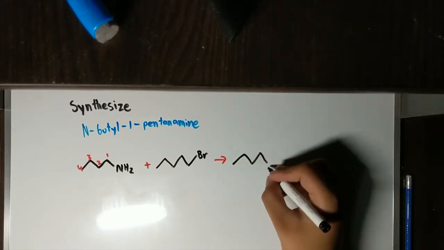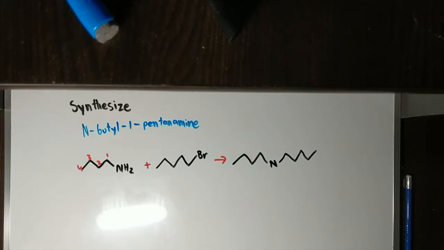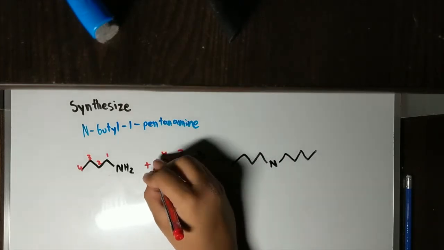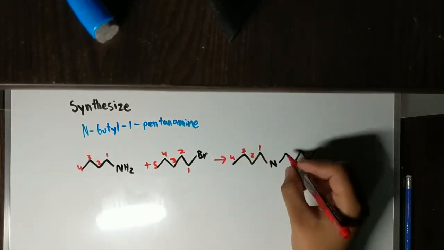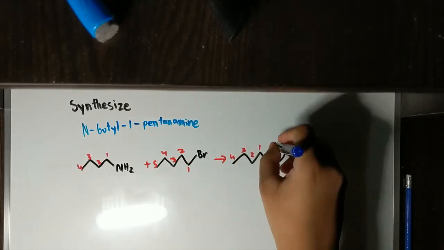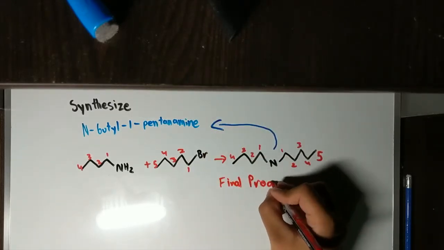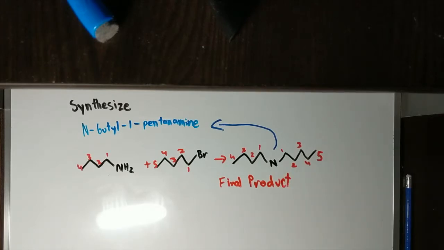The bromo that is connected to the 1-carbon chain is going to be bumped out by the N. That means there's only going to be 1 H connected to it with 5 carbons on one side and 4 carbons on the other side. The 5-carbon chain is our main chain, as you can see in the final product, and there's a butyl which has 4 carbons as the side chain. See, we got our final product. Clap it up, guys. That was a long stride.